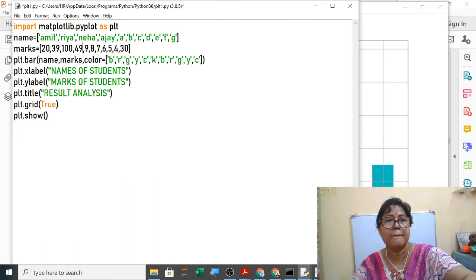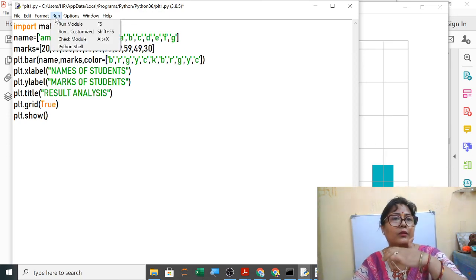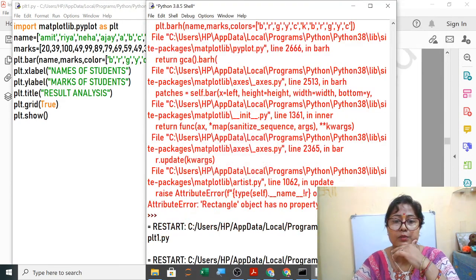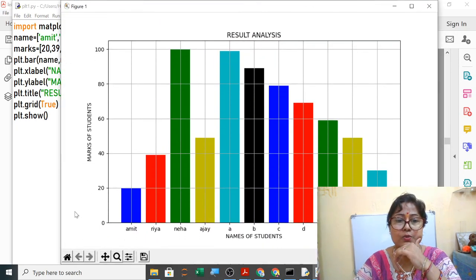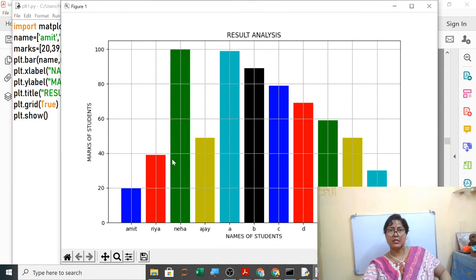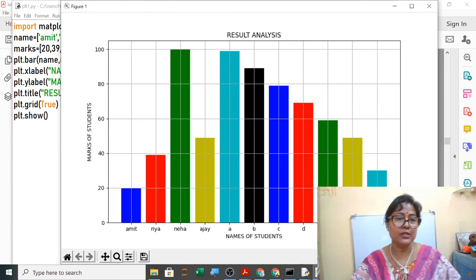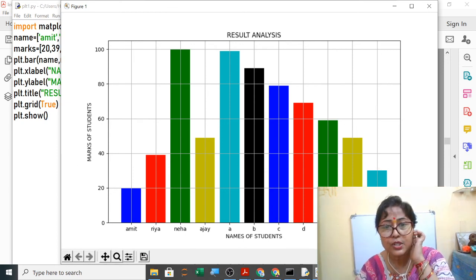So this is your final plot of all the students, 10-11 students of your class, and these are the marks. Very easily anybody can tell who got the highest, 100 out of 100, or anybody can tell about this data. So it is now very easy to understand. So data analysis, data visualization.